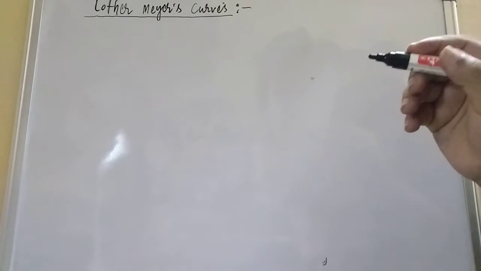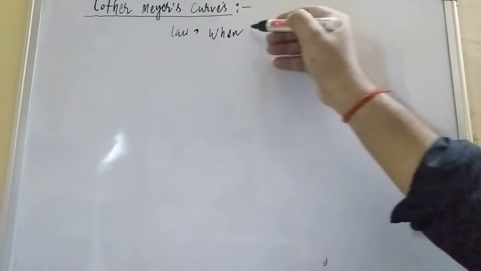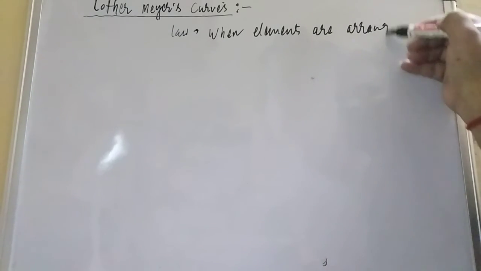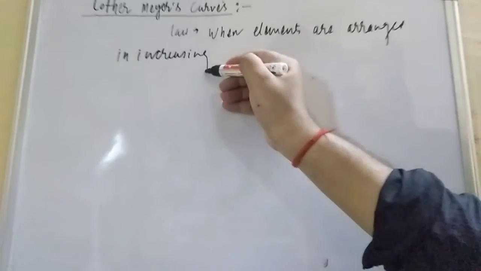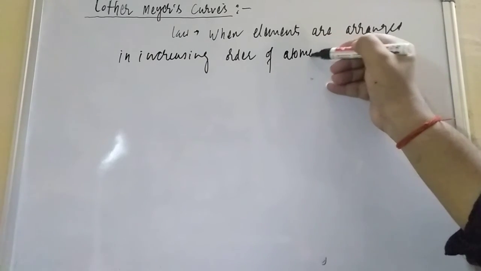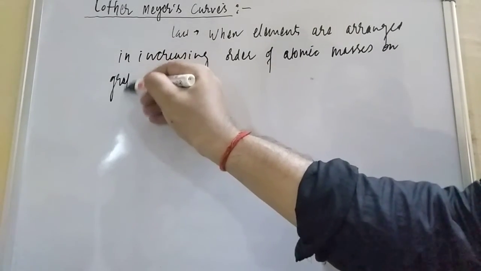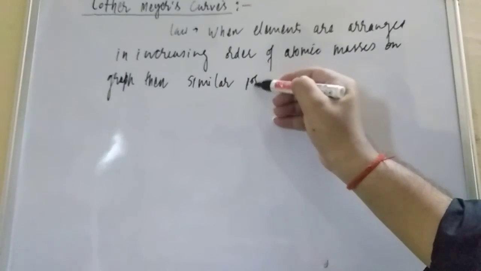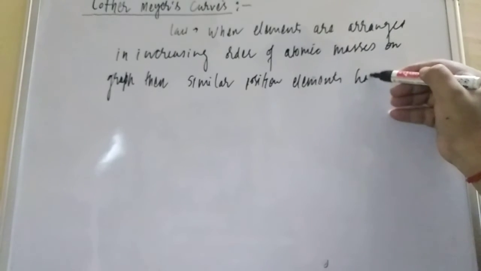Now, student, if you are talking about the law, the law is: when elements are arranged in increasing order of atomic masses on a graph, then elements at similar positions have similar properties.